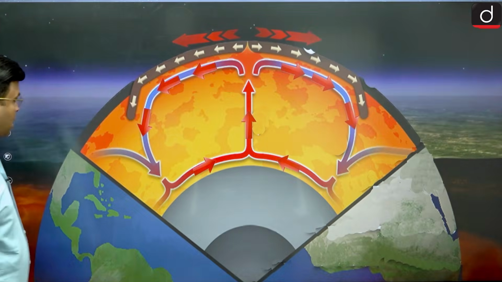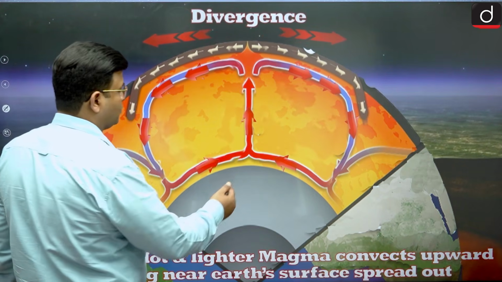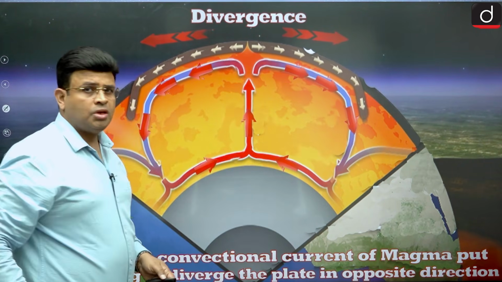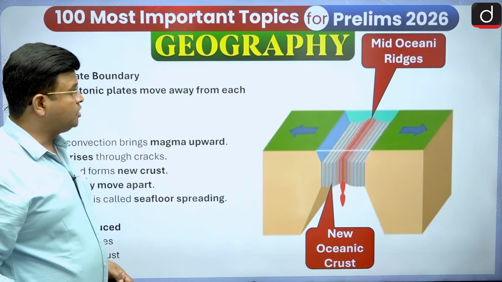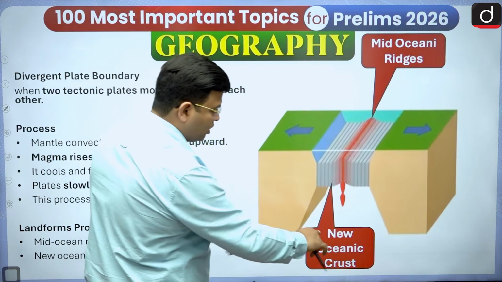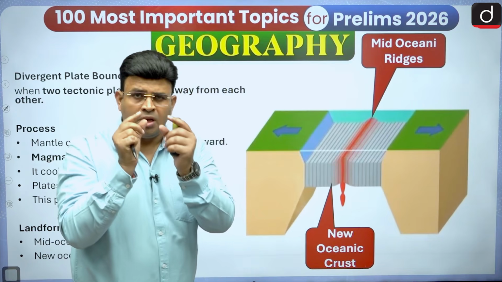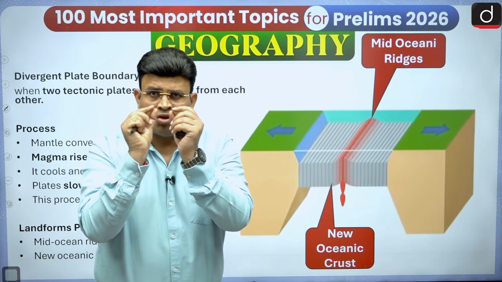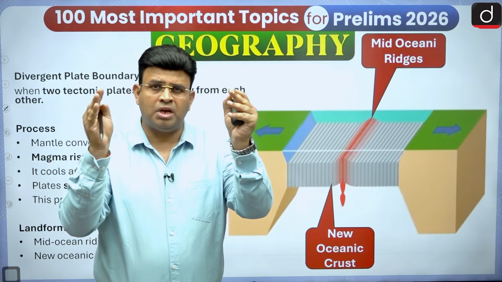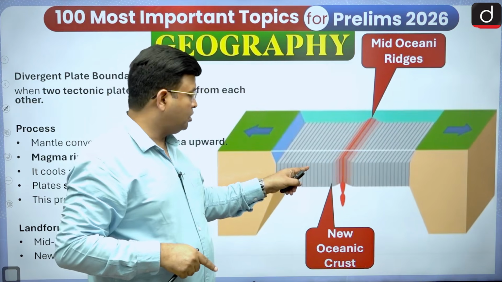The next part we are going to see is about divergence. You know who is causing divergence? Again, convectional current of magma is responsible for divergence. Here you can see that the plates are diverging, and in the middle portion there is always a small basaltic layer of magma forming a new ocean layer. They keep on diverging, and new ocean floor is forming.